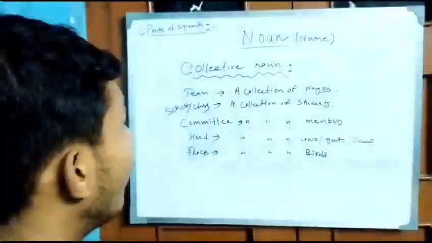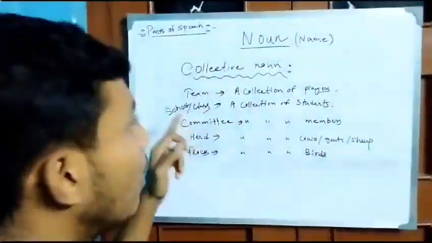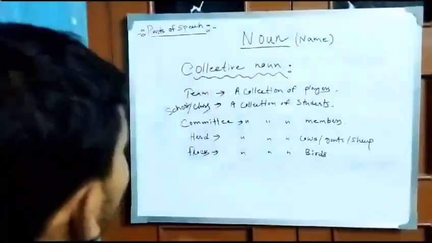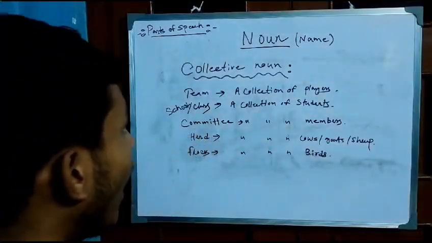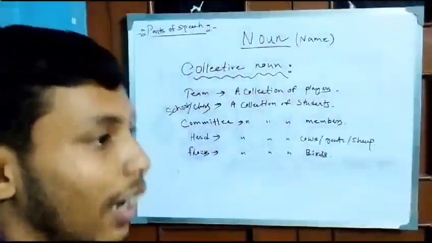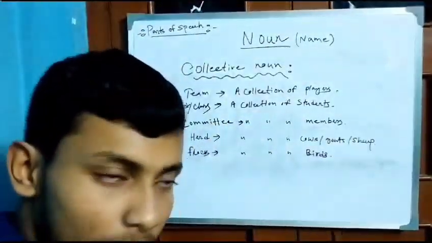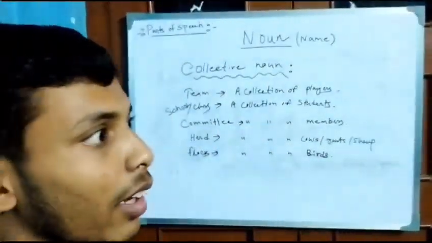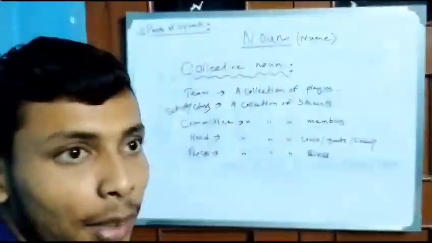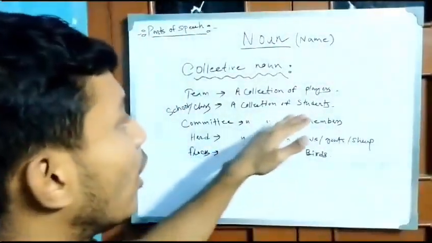Likewise, take team. How is a team made? A team is made by the collection of players. Even school and class have the collection of students. A school is made by the collection of teachers and students. Obviously, if there are no teachers or students, there is no requirement for a school or classes. The term class is made by the collection of students.